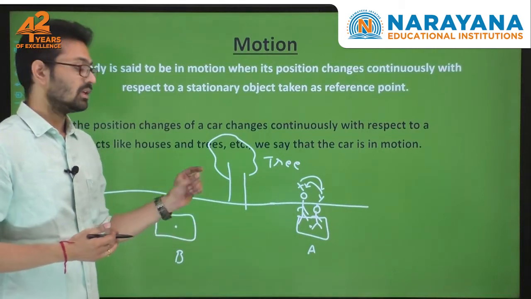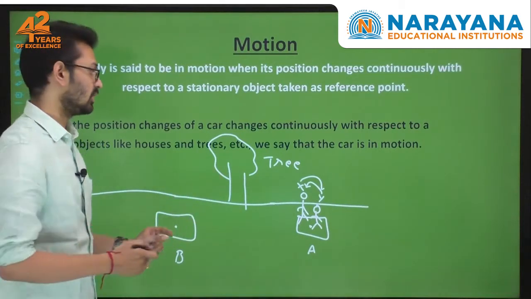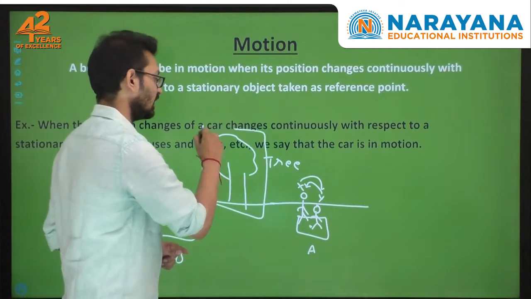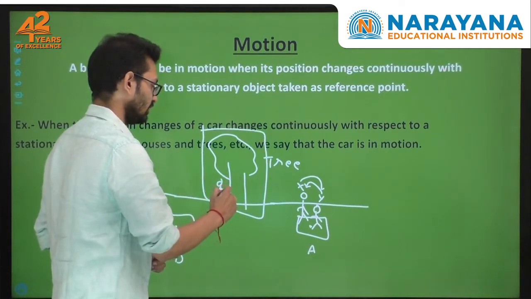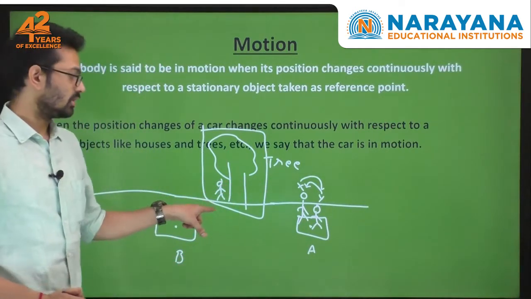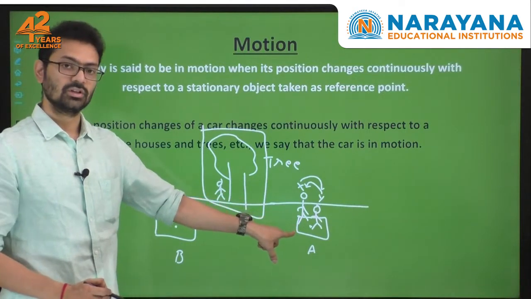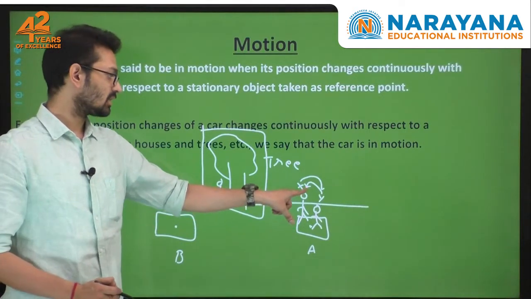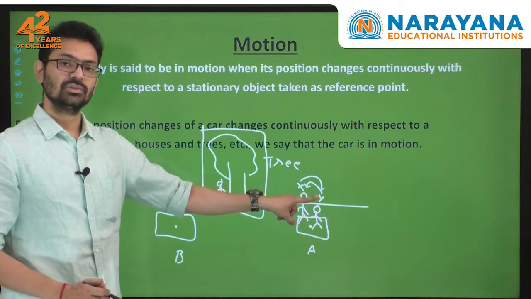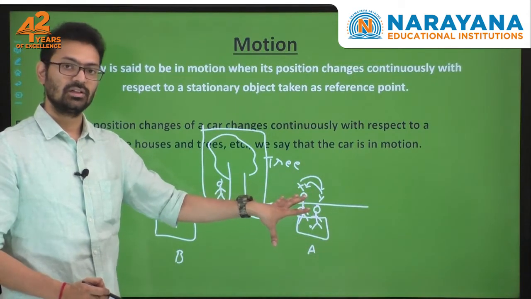That means here it depends upon the observer's frame. If the observer is standing near the tree and observing them, he finds those both people are in motion. But if X and Y look at each other, they feel that they are at rest.